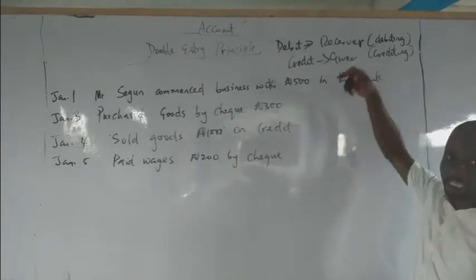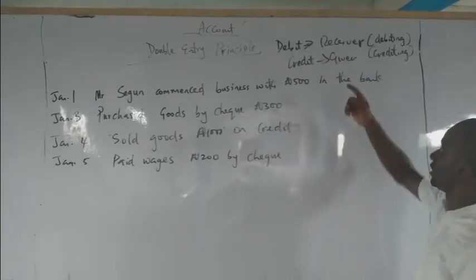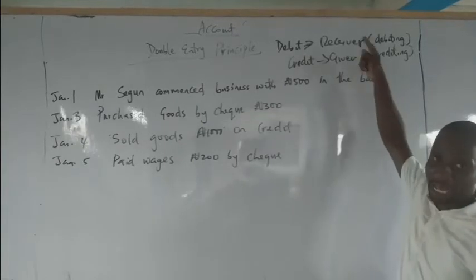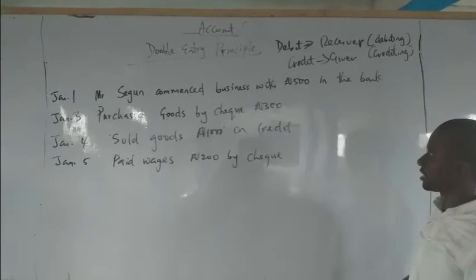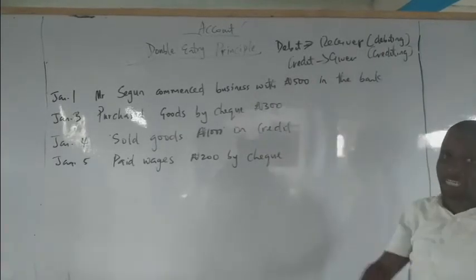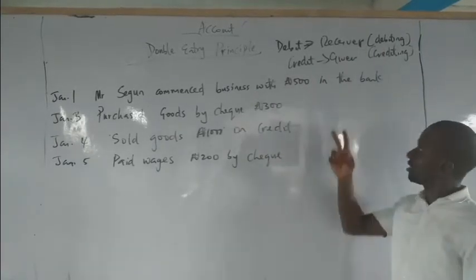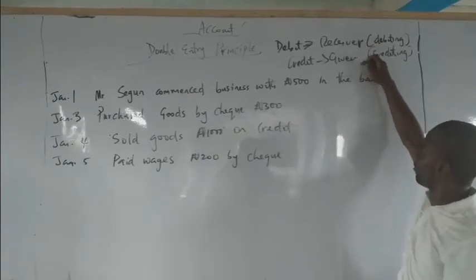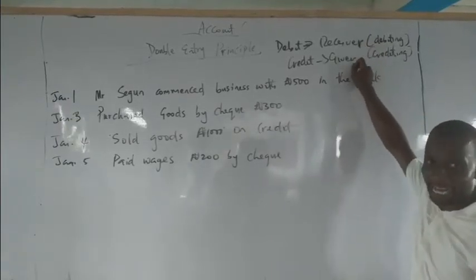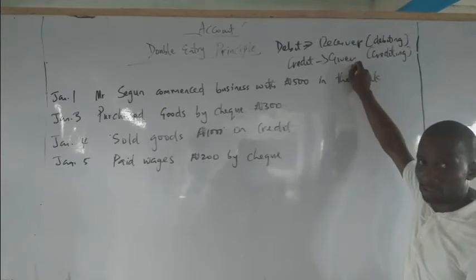In every transaction, there are always two accounts: the receiving account and the giving account. Let me restate it. Since every transaction always has dual effect, there are always two accounts involved, the receiving account and the giving account. Taking notes.